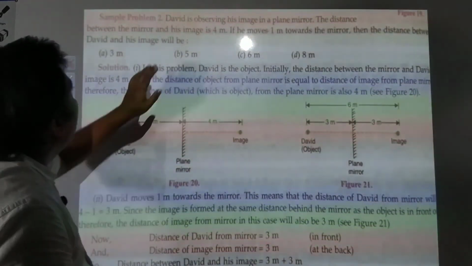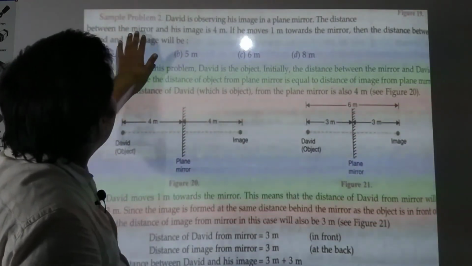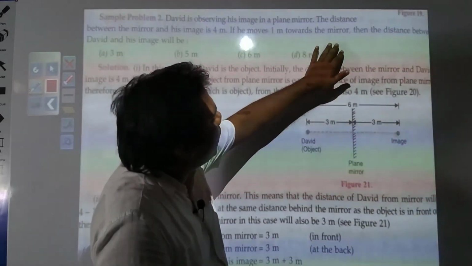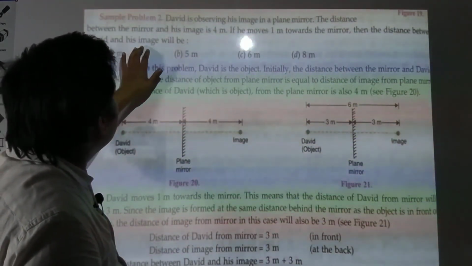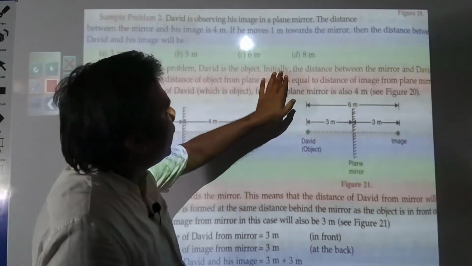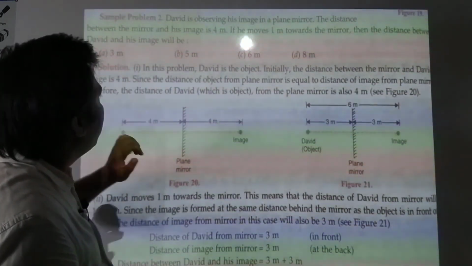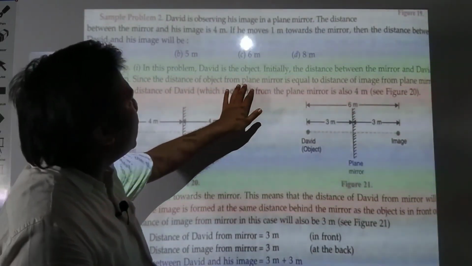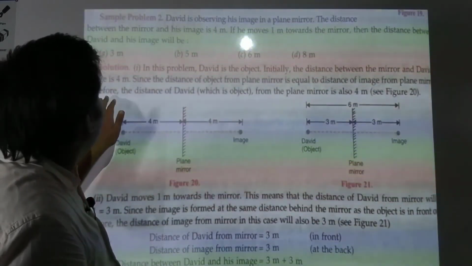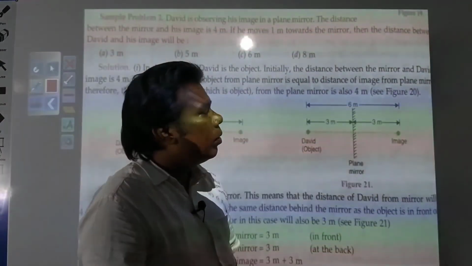Next, David is observing his image in a plane mirror. The distance between the mirror and his image is 4 meters. If he moves 1 meter towards the mirror, then the distance between David and his image will be what? In this problem, David is the object. Initially, the distance between the mirror and the image of David is 4 meters. Since the distance of the object from the plane mirror is equal to the distance of the image from the plane mirror, the distance of David, the object, from the plane mirror is also 4 meters.